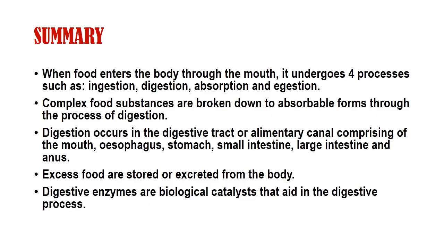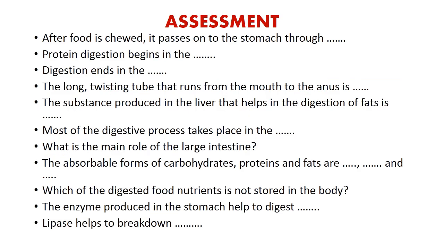Now, as a summary, food enters into the body through the mouth. It undergoes four processes: ingestion, digestion, absorption, and egestion. Complex food substances are broken down to absorbable forms through the process of digestion. Digestion occurs in the digestive tract or alimentary canal, comprising the mouth, esophagus, stomach, small intestine, large intestine, and anus. Excess food is stored and excreted from the body. Digestive enzymes are biological catalysts that aid in the digestive process.